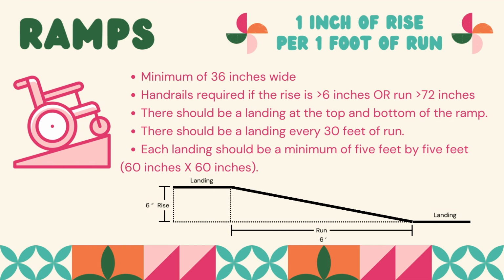So each landing should be a minimum of 5 feet by 5 feet or 60 inches by 60 inches. In this picture, the run is 6 feet, therefore the rise is 6 inches. So the rule is 1 inch of rise per 1 foot of run.